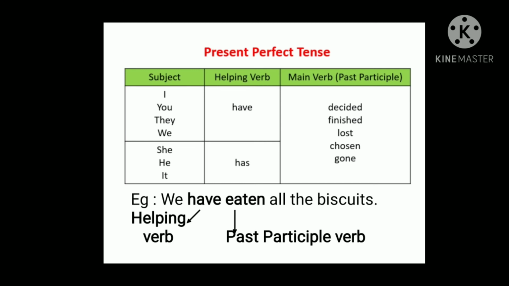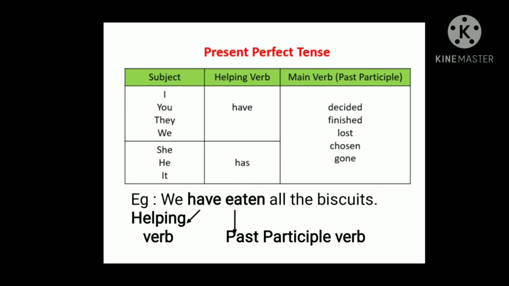Okay, now look at the first one. Whenever we talk about many persons, that is plural noun or plural pronoun, we will use have, and for I and you we will use have, first person singulars. Yes, I and you we will use have, and they and we also we will use have. Now, I have decided, you have finished, they have lost, we have chosen. Yes, chosen. We will use the past participle verb.